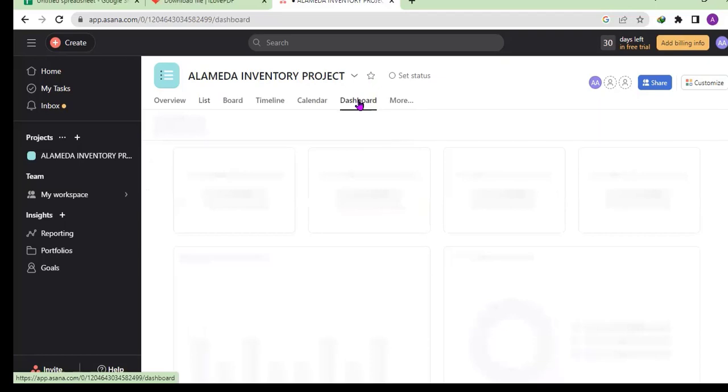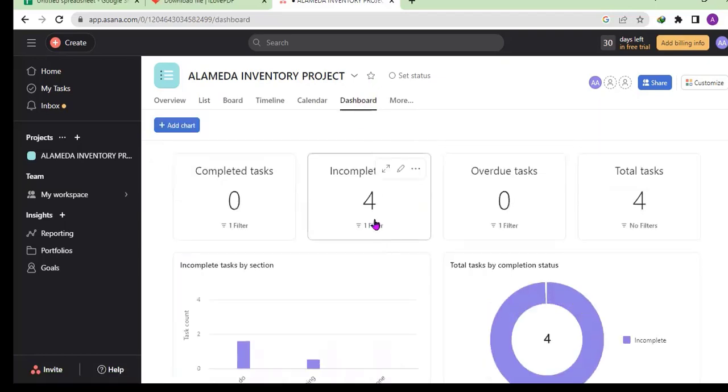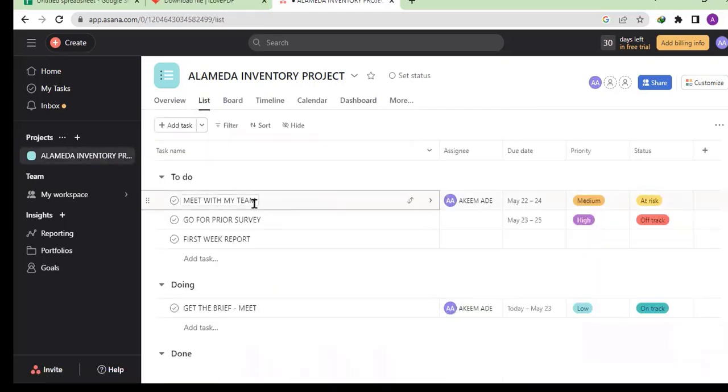Open your dashboard, you can see it in your dashboard. Even you can also see we have incomplete task 4, we have overdue task 1, and total tasks. So let's click on a job as a complete one, a task. So let's say we have this one now. We already met with him. We move this one.